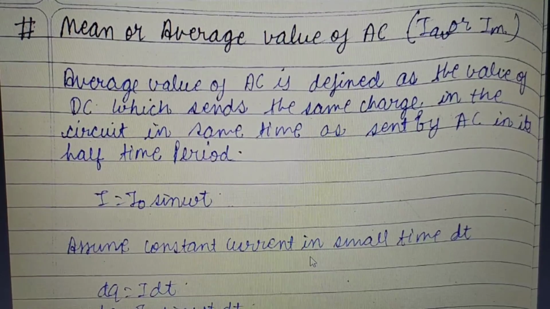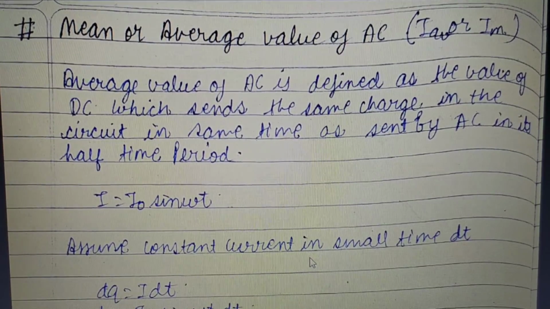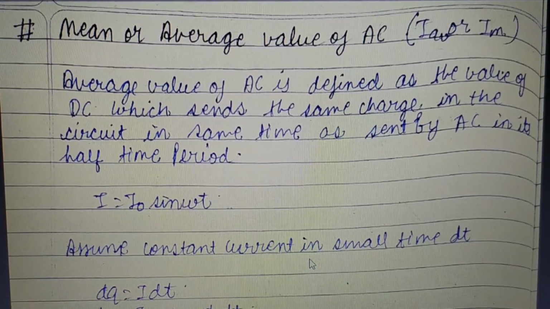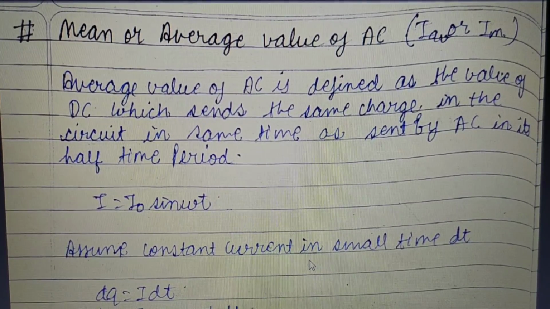First of all, the average value or mean value. How do we define this value? We define the average value of any alternating current as the value of direct current which sends the same amount of charge in the circuit as it is sent by the alternating current in its half time period.